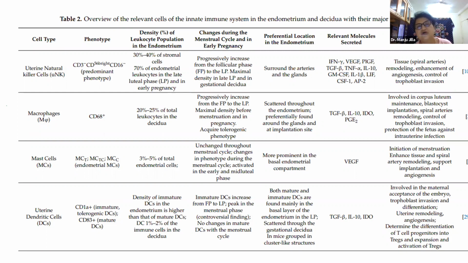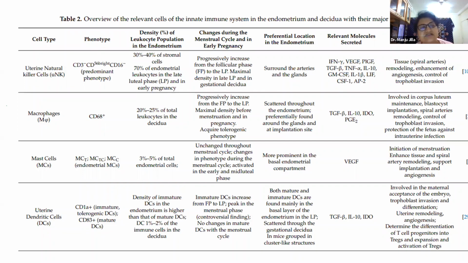They are scattered throughout the endometrium, preferentially around the glands and at the implantation site. They produce transforming growth factor beta, IL-10, and PGE2. What are they involved in? Maintenance of the corpus luteum, blastocyst implantation, spiral artery remodeling, control of trophoblast invasion, and protection of the fetus against intrauterine infections. So macrophages will not allow any endometrial infections to affect the fetus.